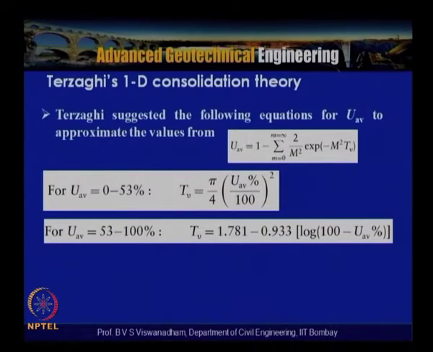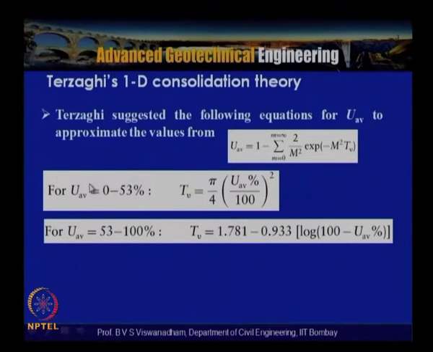And then for UAV greater than or equal to 53 up to 100%, TV is given by 1.781 minus 0.933 times log of (100 minus UAV percentage). So the UAV expression is given here, which is TV equal to 1.781 minus 0.933 log (100 minus UAV). There is a reason for giving this.